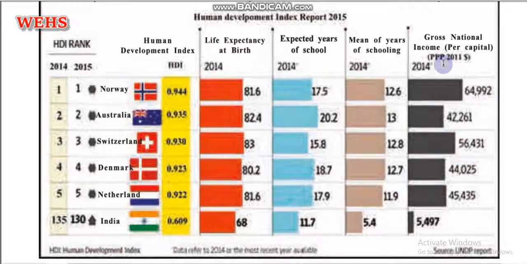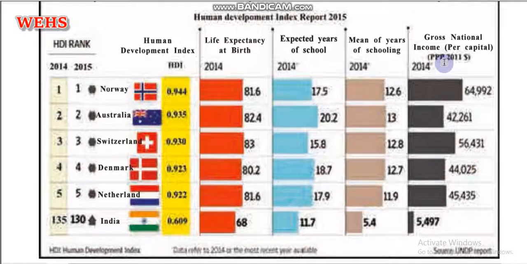We have already discussed all these three dimensions, that is life, schooling and per capita, in the first video, and PPP also we have discussed in the first video, that is, what is purchasing power parity. When we calculate the per capita of any nation on the basis of United States currency, that is the dollar, that is considered as PPP.